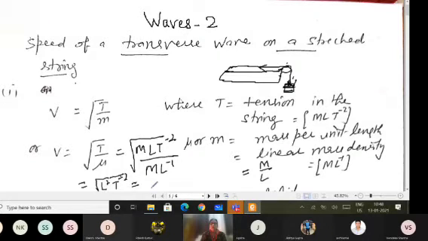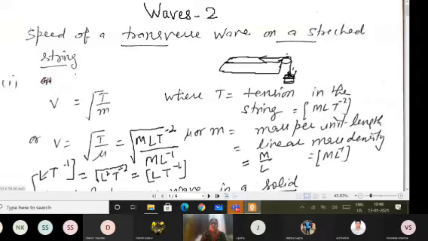By solving the square root, I am getting LT^-1, which is the same dimensions as that of the speed. Speed is displacement upon time or distance upon time, so that is LT^-1. So dimensions on the left hand side and right hand side are equal. So this formula, v equals square root of T upon m, or T upon mu, is dimensionally correct.